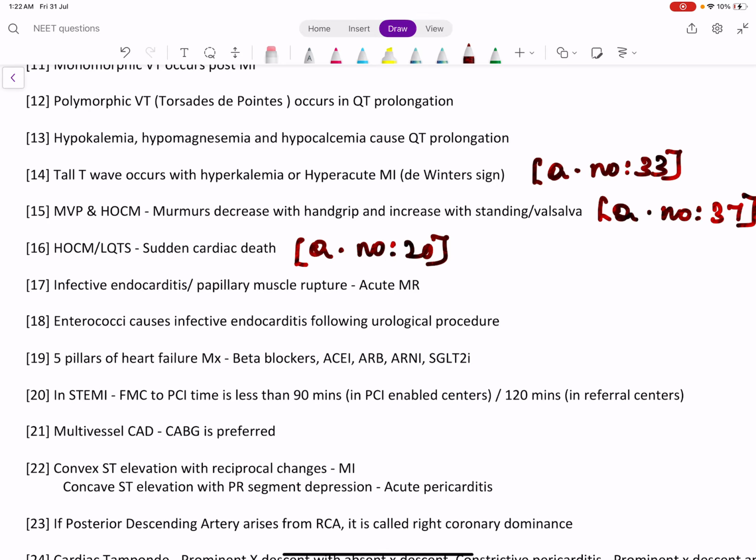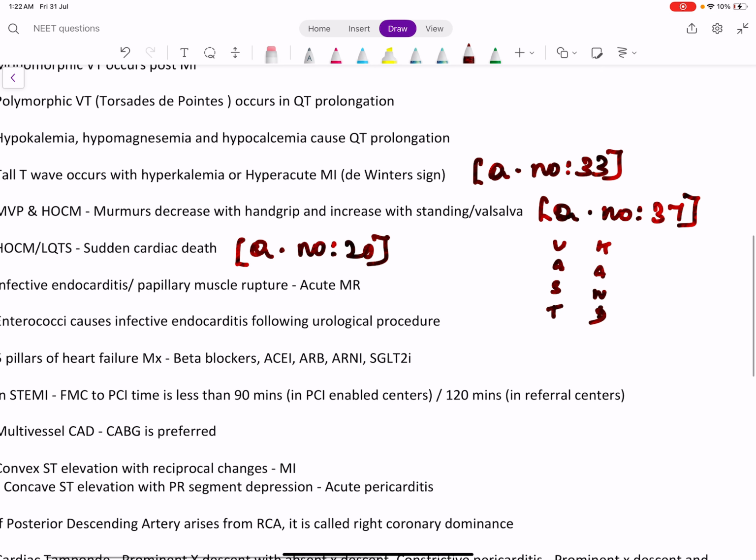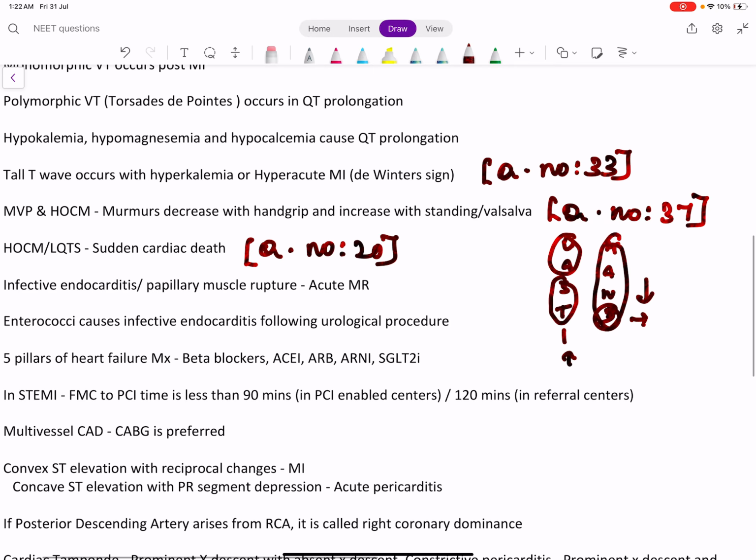Mitral valve prolapse and HOCM, these two murmurs decrease with hand grip and increase with standing or Valsalva. Usually all murmurs increase with hand grip and decrease with standing, but think of the mnemonic VASThand. HOCM and mitral valve prolapse alone are two heart diseases which behave differently. Valsalva or standing will increase the murmur, whereas hand grip will decrease the murmur. Okay, D for decrease.